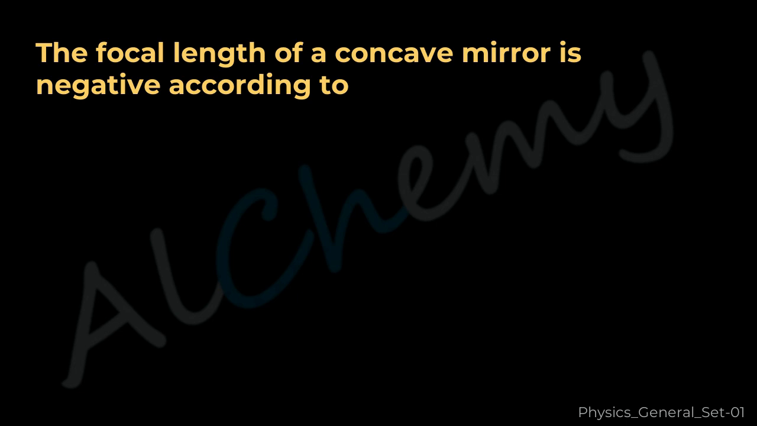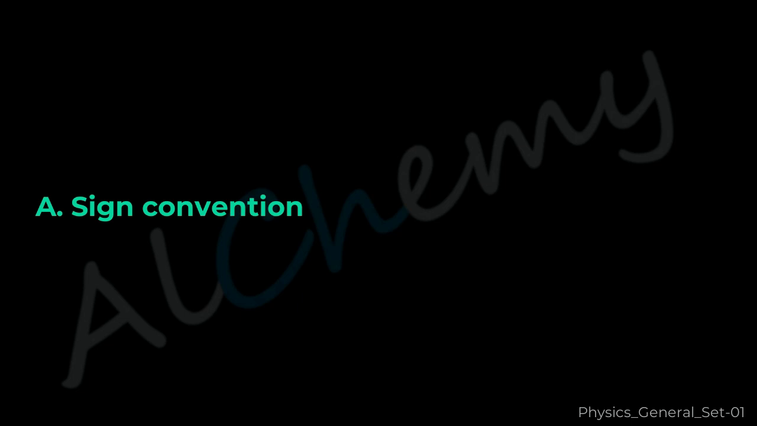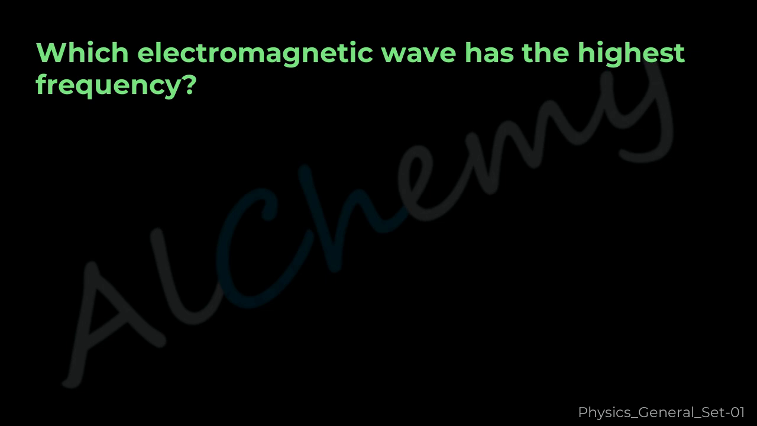Question 21. The focal length of a concave mirror is negative according to A. Sign convention. B. Lens maker's formula. C. Mirror equation. D. Magnification formula. The correct answer is A. Sign convention.